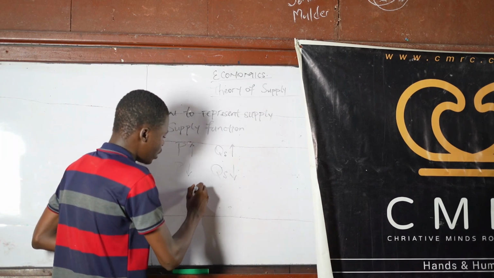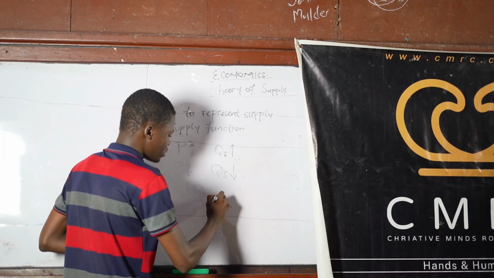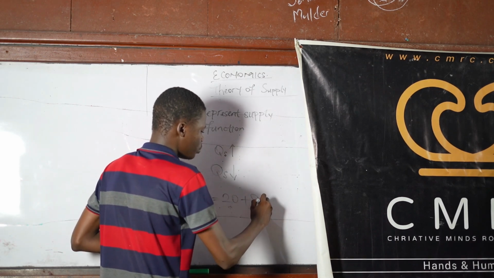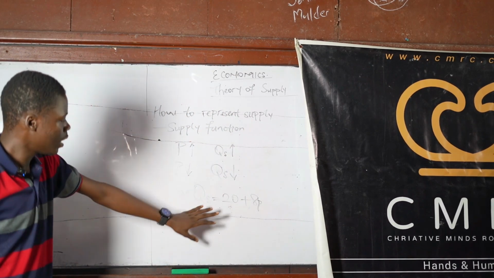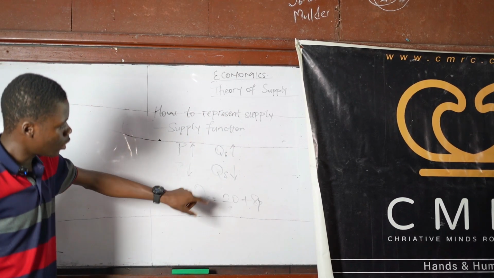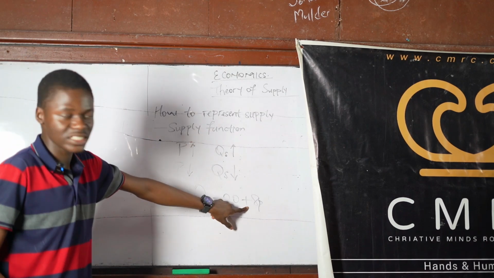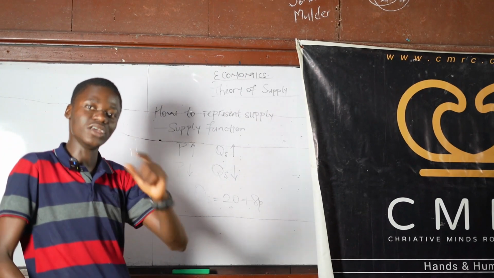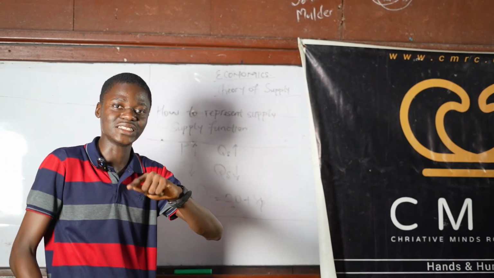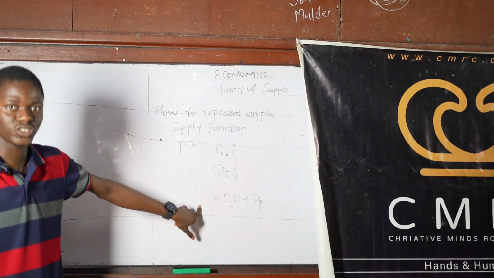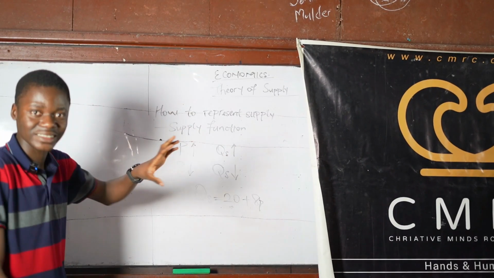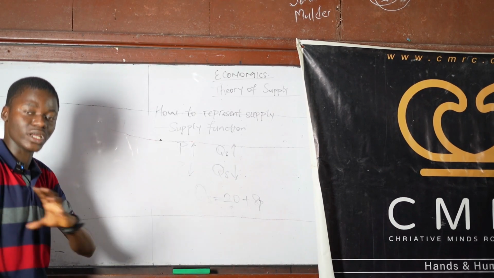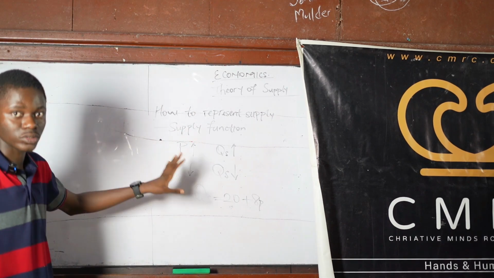And for example, this is an example of supply function: QS equals 20 plus 8p. So this is a mathematical equation showing an example of a supply function. Note that for demand, the sign in this place will be negative because there's a negative relationship, or an indirect or inverse relationship between price of the product and quantity demanded. But for quantity supplied, there's a positive relationship between the price of the product and quantity supplied, as I depicted here. For quantity supplied, I repeat once again, there's a positive, or direct relationship between the price of the product and the quantity supplied.